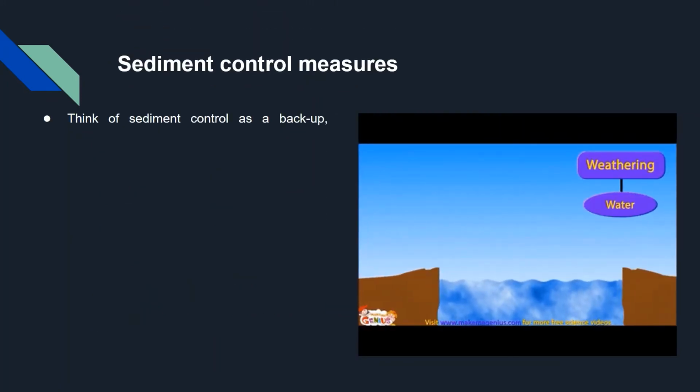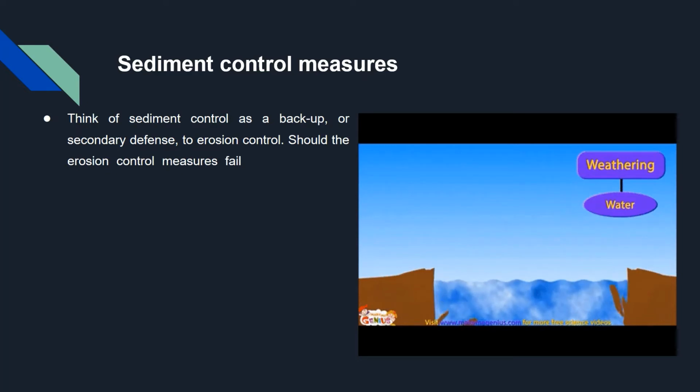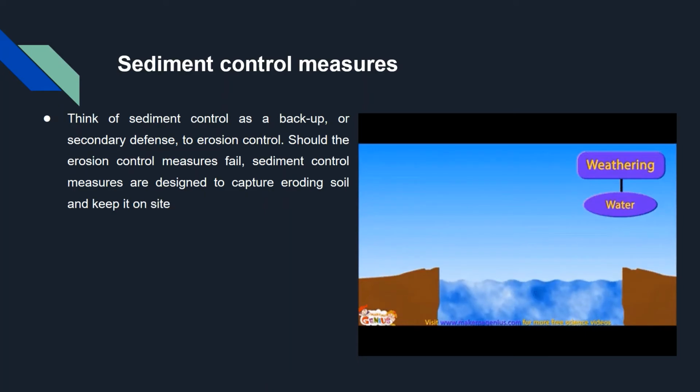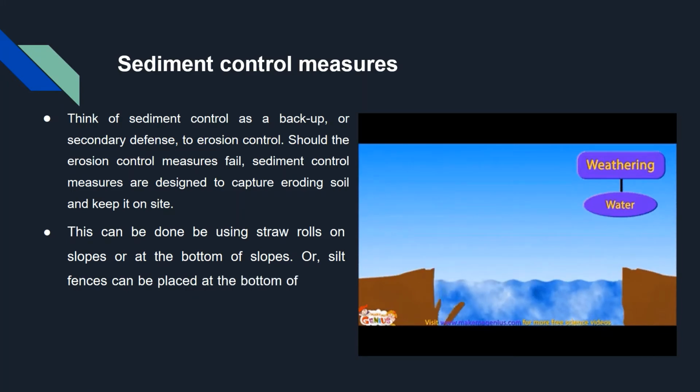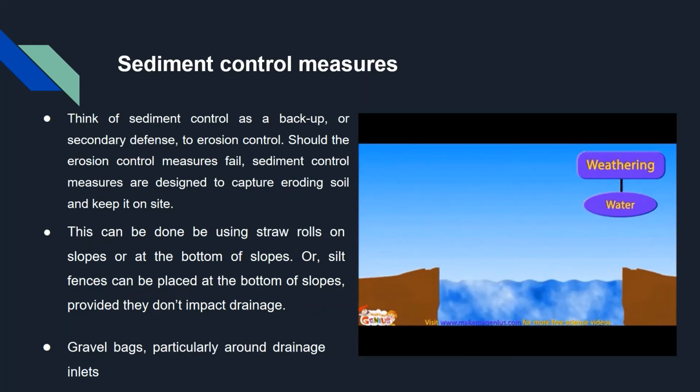Sediment control measures. Think of sediment control as a backup or secondary defense to erosion control, should the erosion control measures fail. Sediment control measures are designed to capture eroding soil and keep it on site. This can be done by using straw rolls on slopes or at the bottom of slopes, or silt fences can be placed at the bottom of slopes provided they don't impact drainage. Gravel bags, particularly around drainage inlets, are also commonly used. Finally, rock driveways and entrances prevent soil and sediment from being tracked onto adjacent roads.